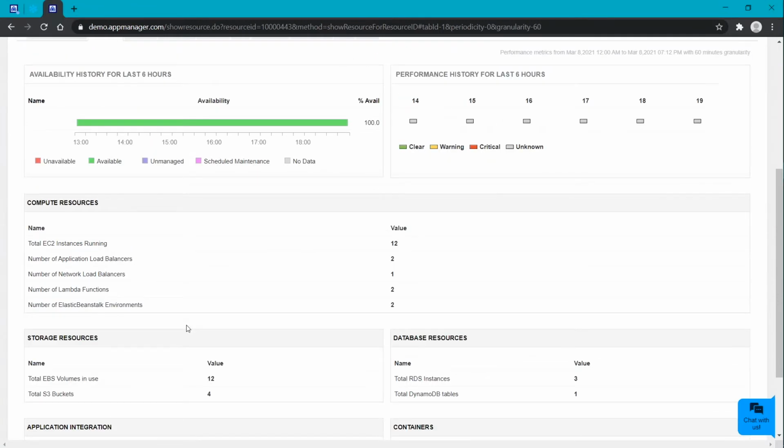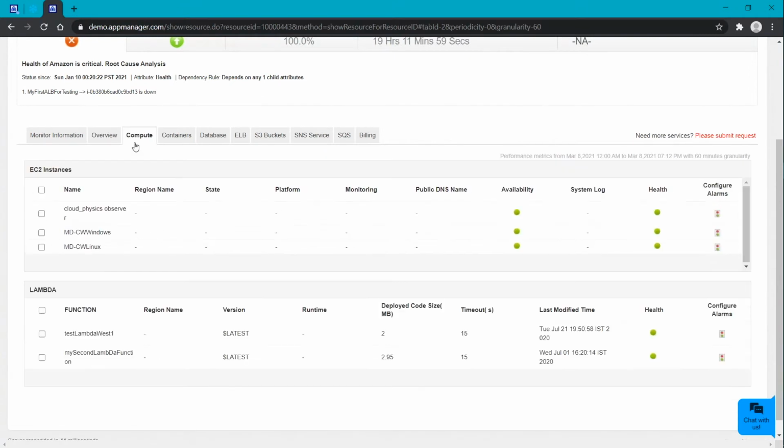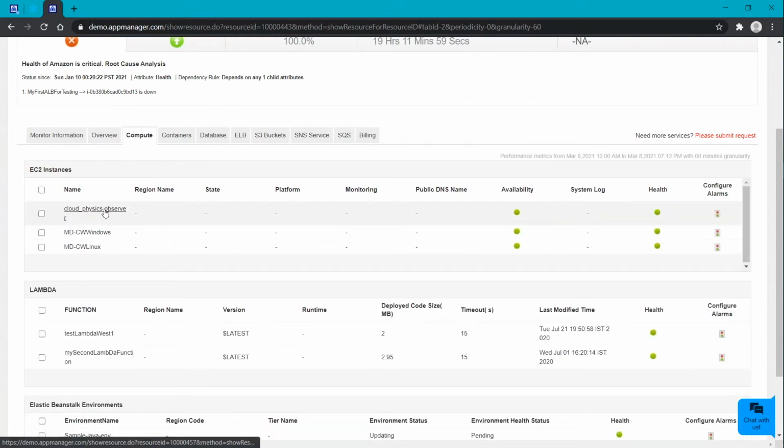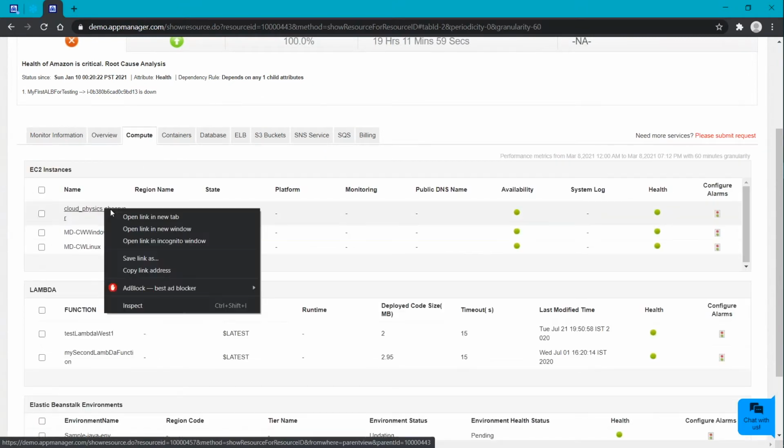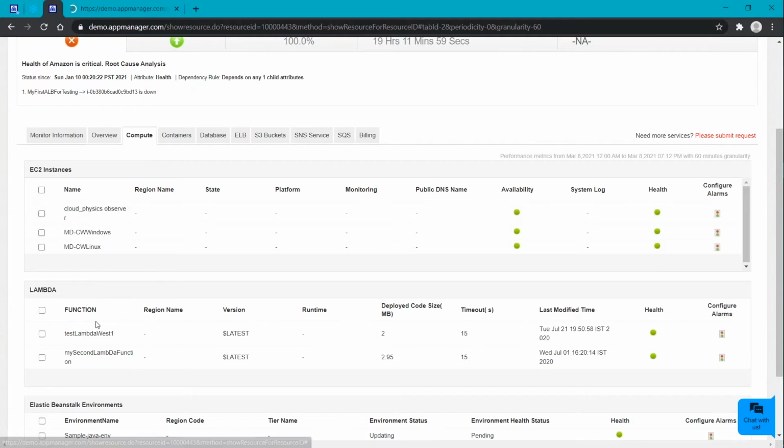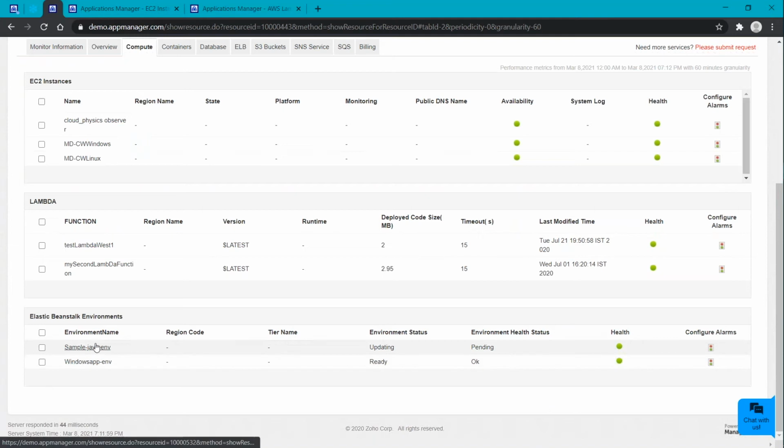Moving to the next tab, that is compute. The compute tab will have a granular view of your basic details regarding your EC2, and also regarding your Lambda and Elastic Beanstalk environment. I'll be showing you all the monitors one by one.